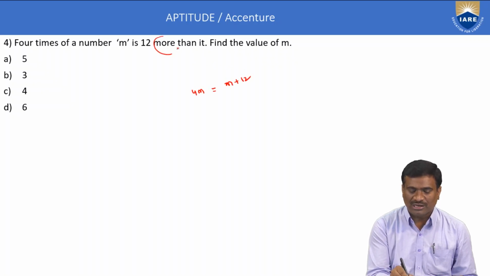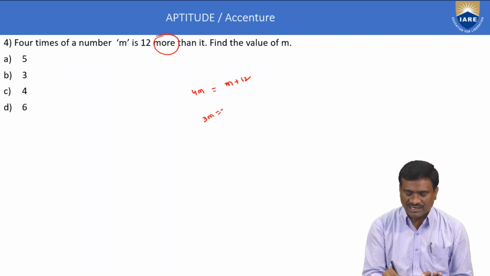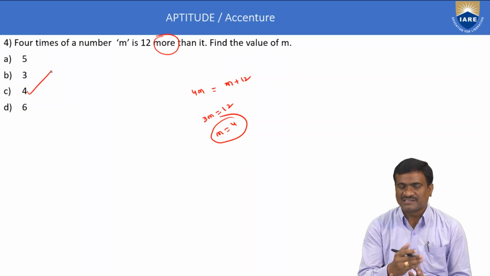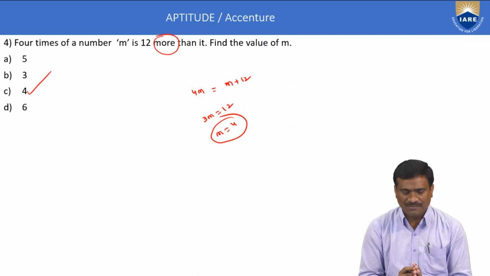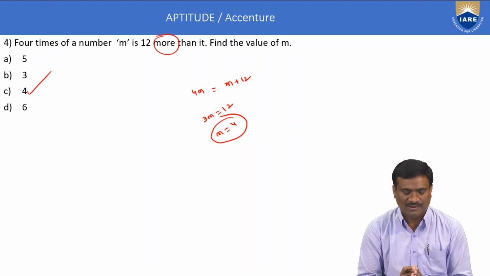More indicates the addition operator. Next, 3m is equal to 12. Therefore, m is equal to 4. Option C. This is a basic level example. There is no logic here. Just consider only the equation. That is the answer of the given example.